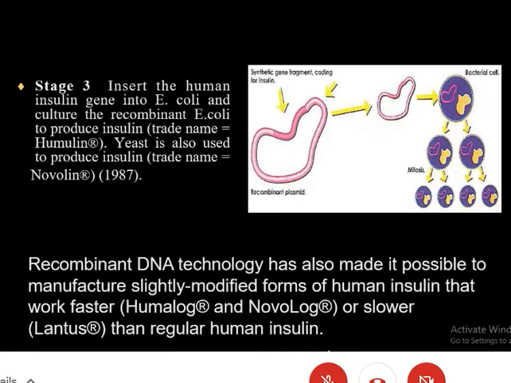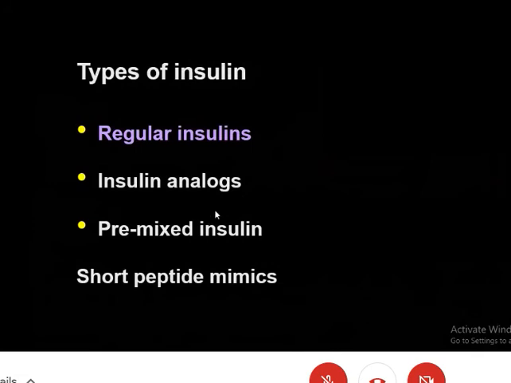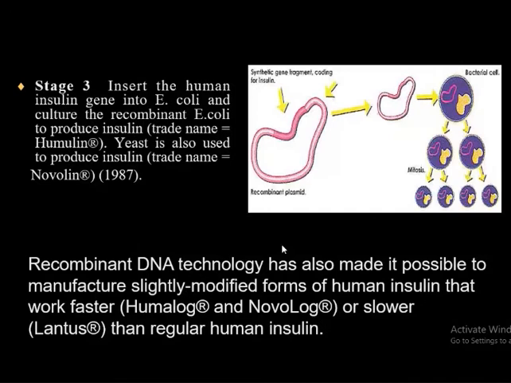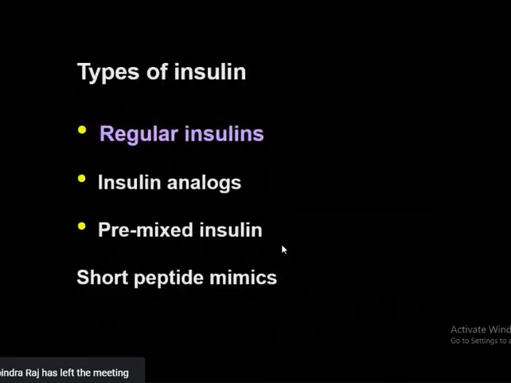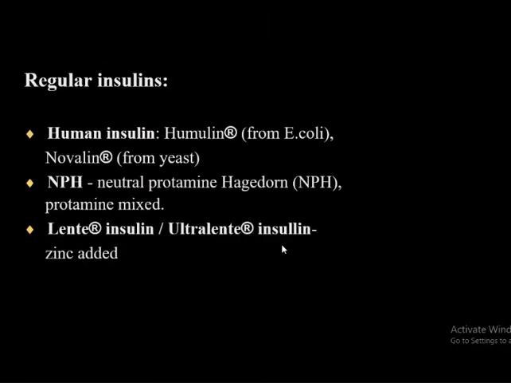So in the market you can get regular insulin, insulin analogs, pre-mixed insulin, short peptide mimics, like that, nowadays.